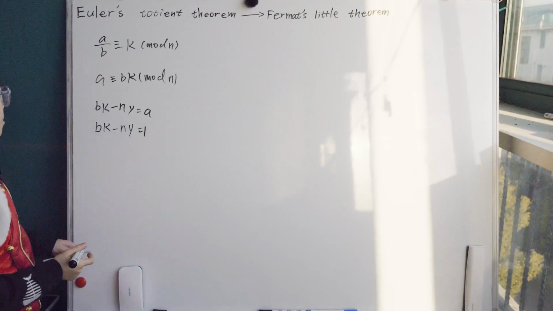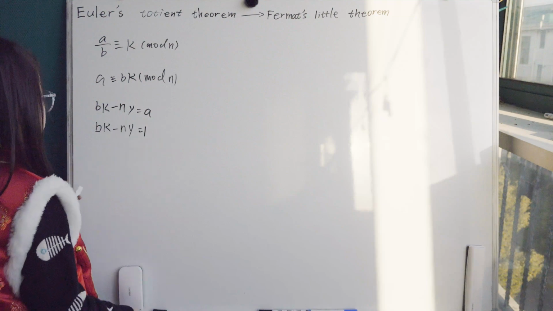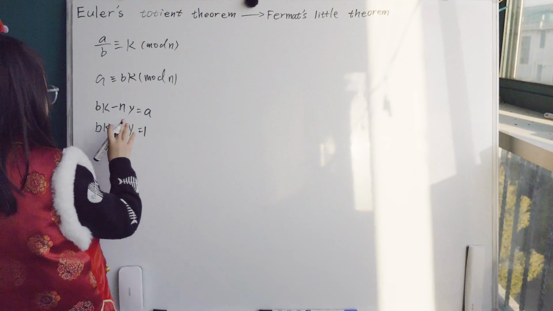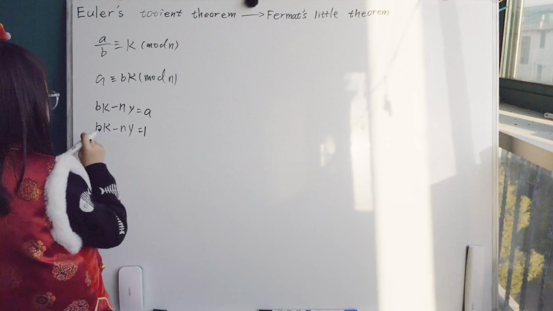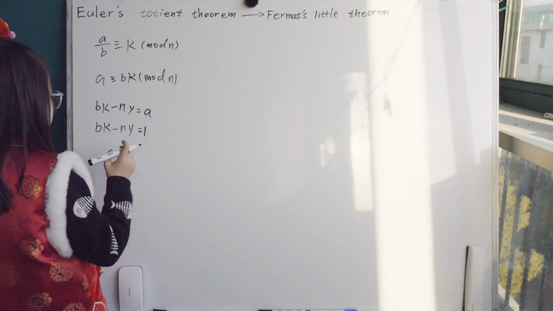Because sometimes A maybe is not a multiple of the greatest common divisor of B and N. Of course, I don't talk about that here, and I'll talk about it in the next video. Okay, the condition is B and N are co-prime, so it's equal to 1.